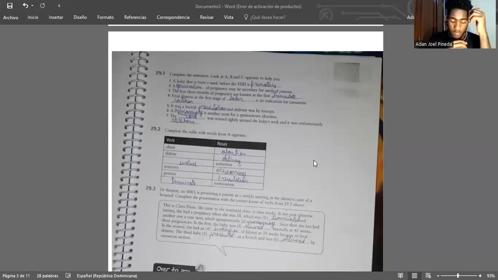29.2. Complete the table with the words from A opposite. Birth, abort, abortion. Deliver, delivery. Induce, induction. Miscarry, miscarriage. Present, presentation. Terminate, termination.